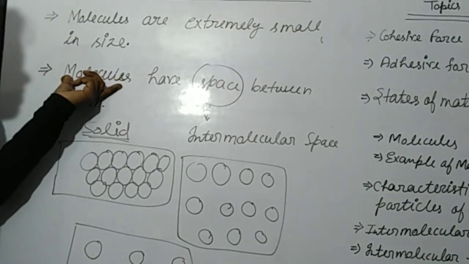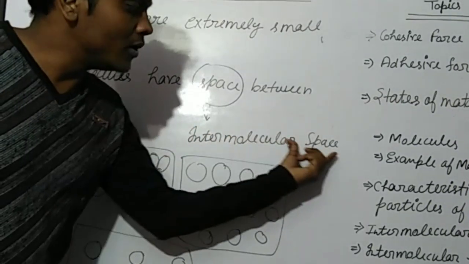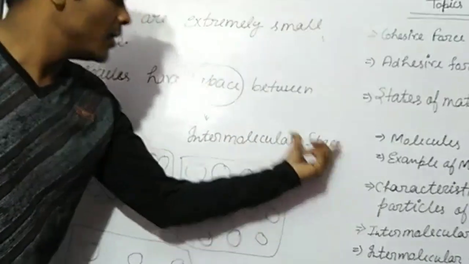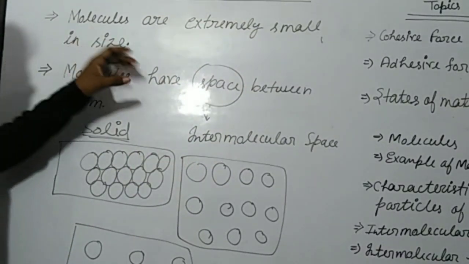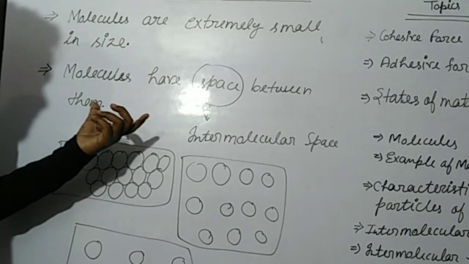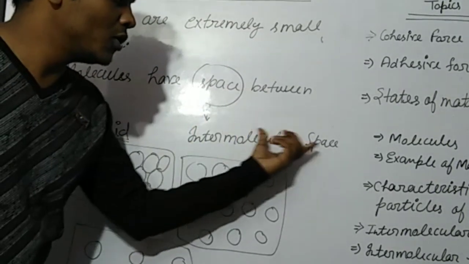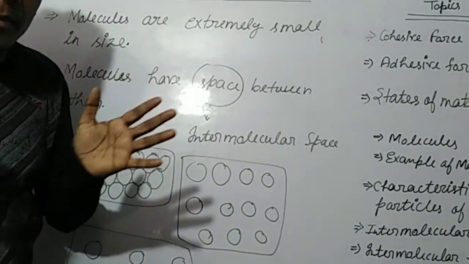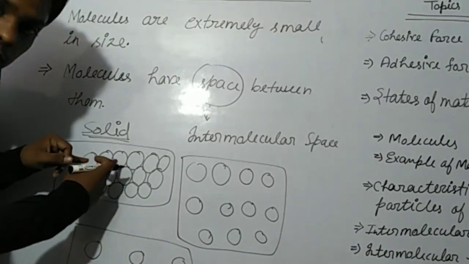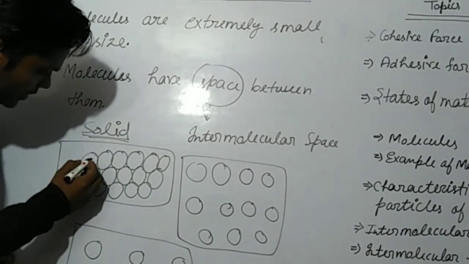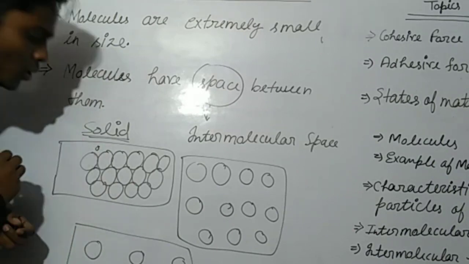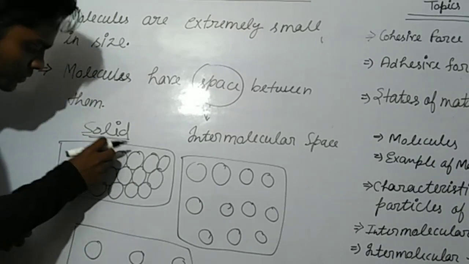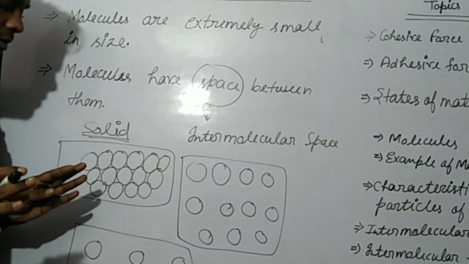And what is intermolecular space? It is the gap between two molecules. See, in solid, there is approximately zero intermolecular space. Zero means nothing.